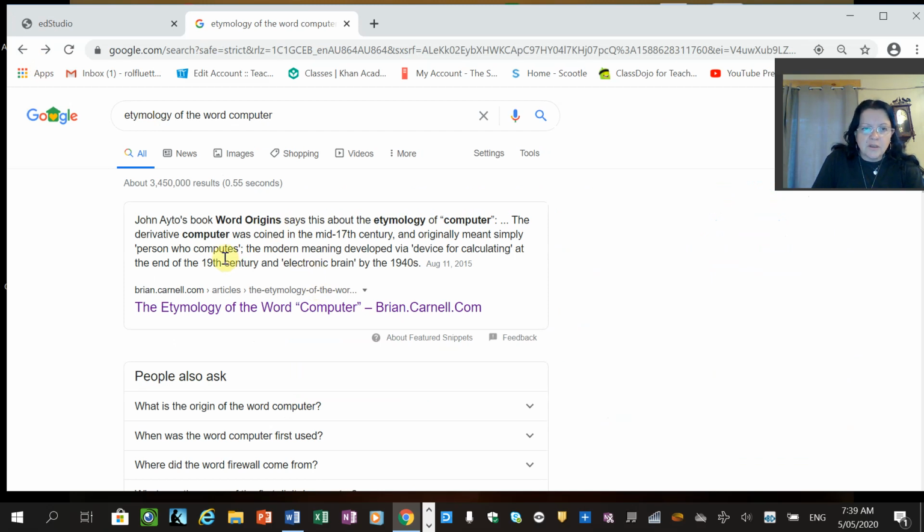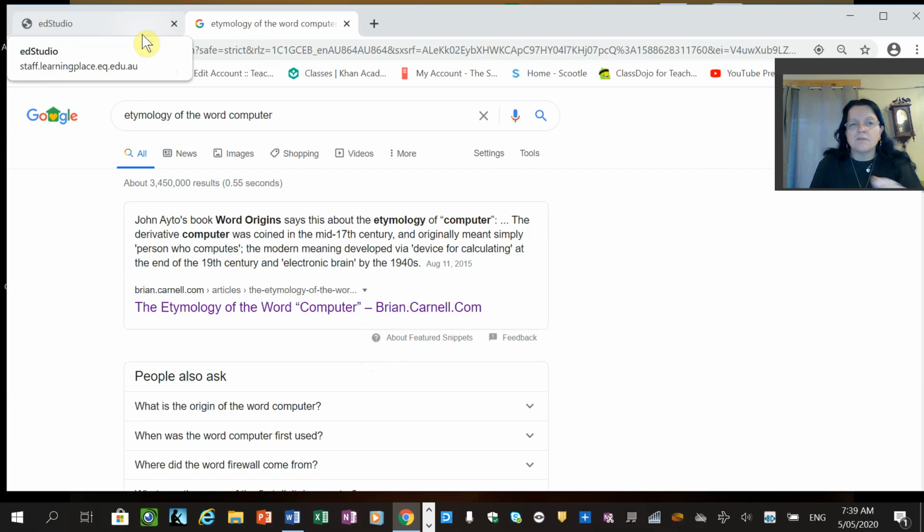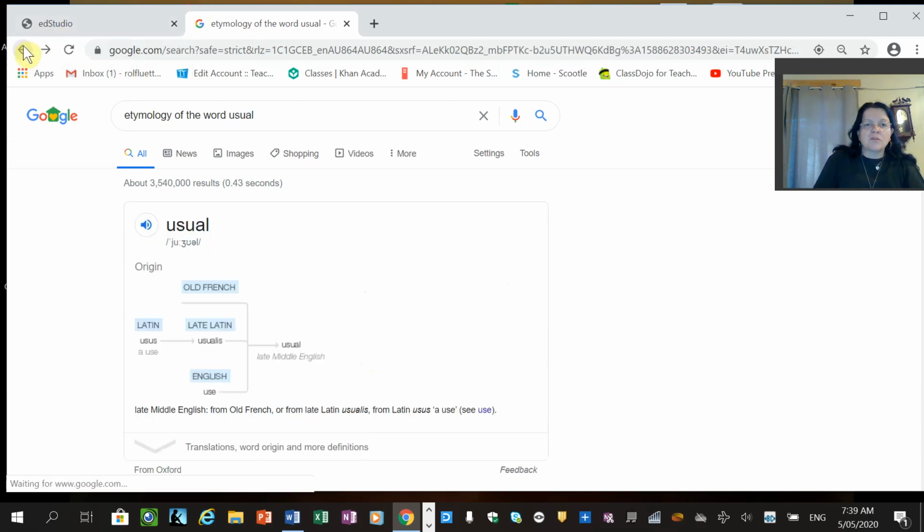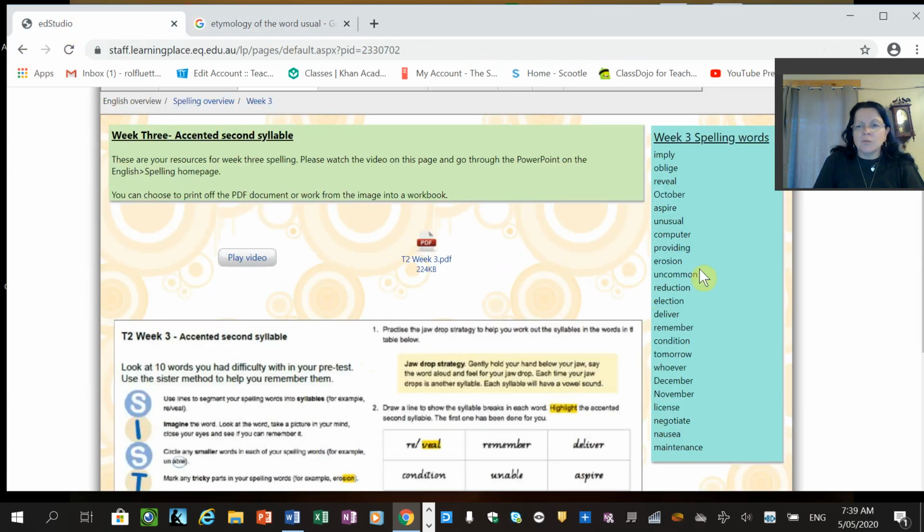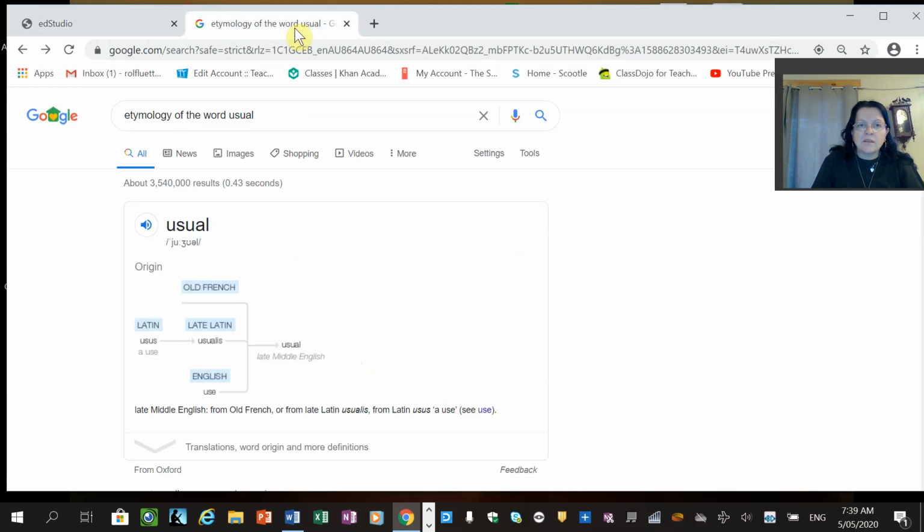The derivative computer was coined in the mid-17th century and originally meant simply person who computes. So we'll put that down as the definition, person who computes. Or I think this one is more relevant actually, device for calculating. And if you want to get a really good definition of the word computer, too modern word though.